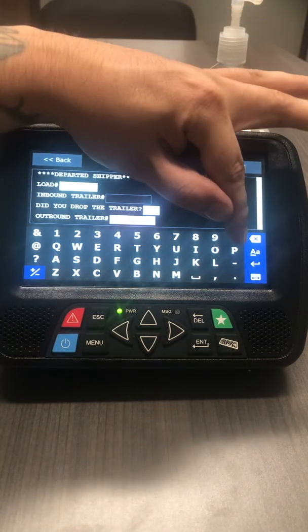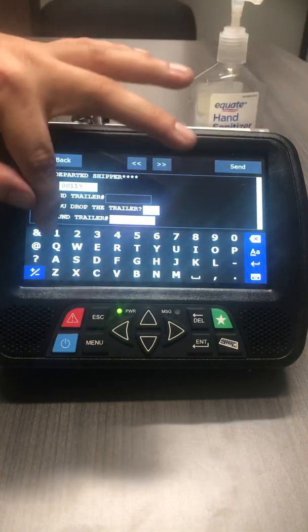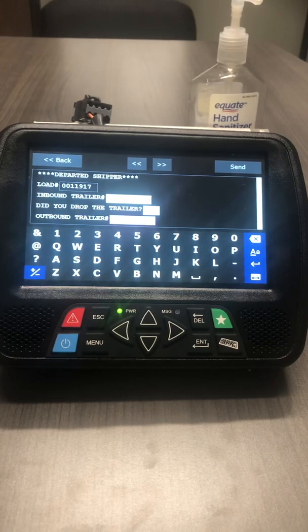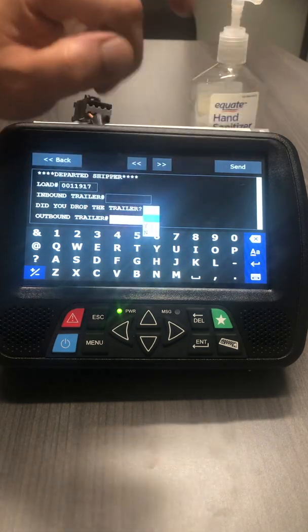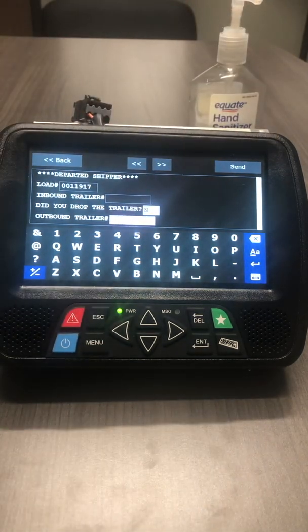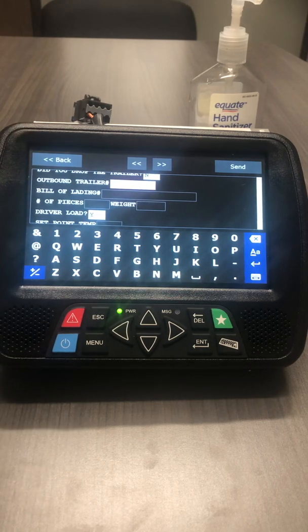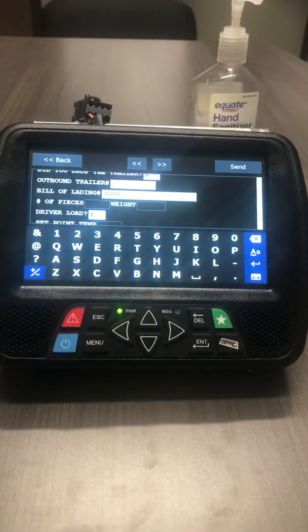In this case again, load number 0011917. Your trailer number. Did you drop trailer there? We're going to say no. Your inbound and your outbound trailer should be the same. You put your bill of lading number in. We'll just go ahead and do that.